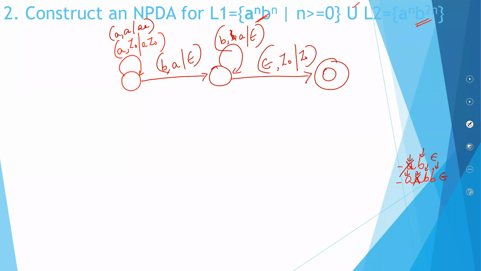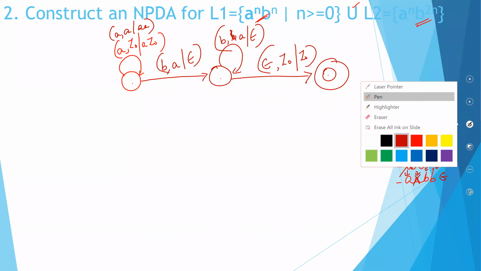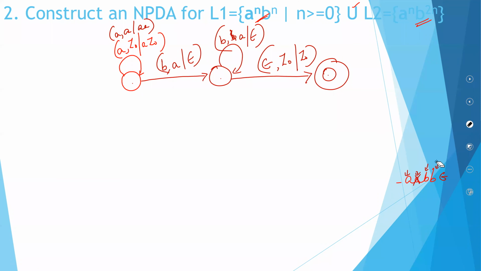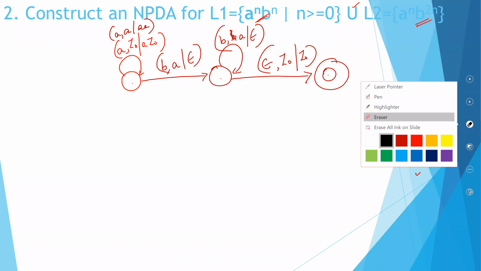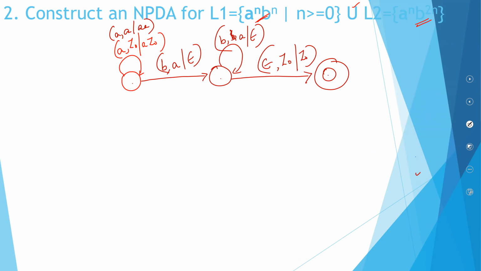Okay, I am purposefully not writing states over here. Why? You will find it later. Okay, so now I've constructed a normal PDA for A raised to N, B raised to N. Now what I'll do is, I will construct a PDA for the next one, A raised to N, B raised to 2N.